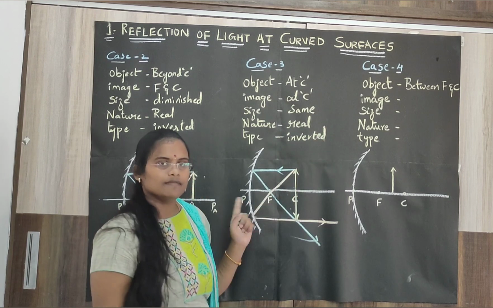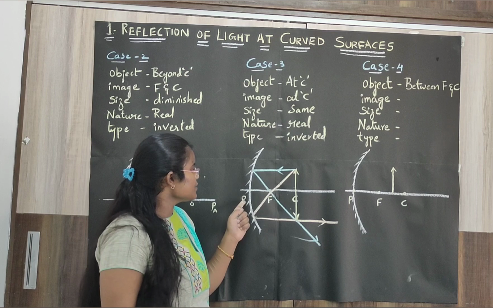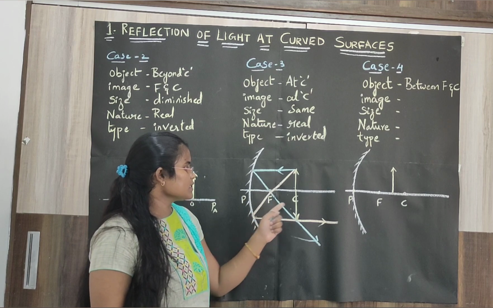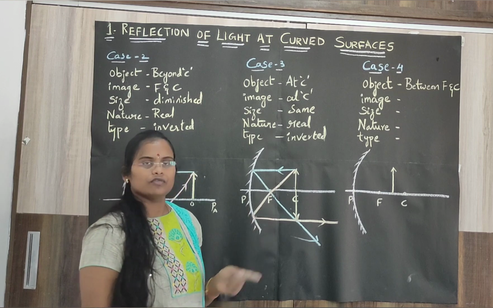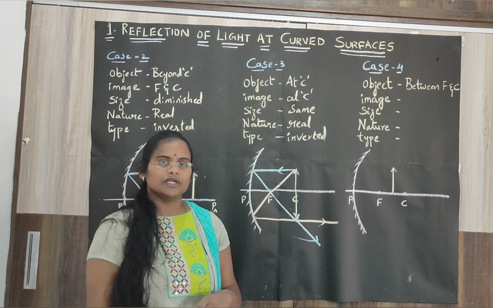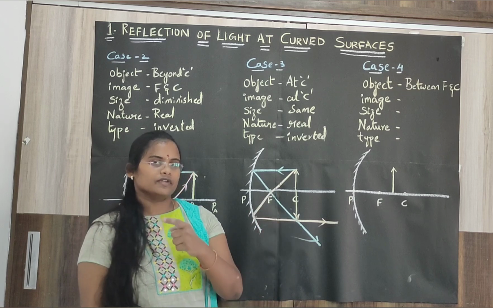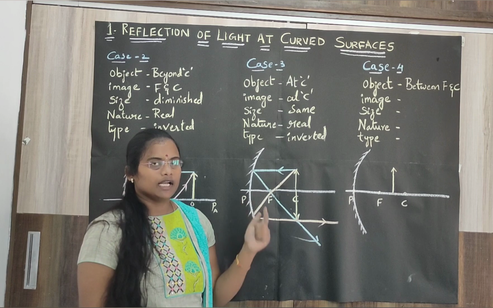And always remember, when you draw the ray diagrams, the distance between pole and focus and center of curvature should be the same. So if you take the distance between pole and focus as 4 centimeters, the distance between focus and center of curvature should also be taken as 4 centimeters, then only you will get the ray diagram correct.